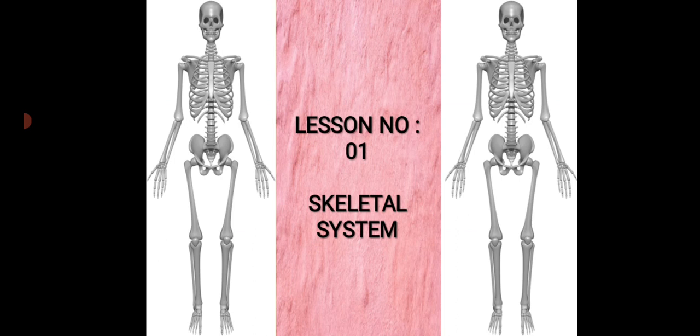Here you can see the lesson name. Lesson number 1, skeletal system. So children, you can all open your textbook to page number 198. Page number 198, Unit 1, the living world, and the lesson name, skeletal system. Fine, let's move to the chapter.